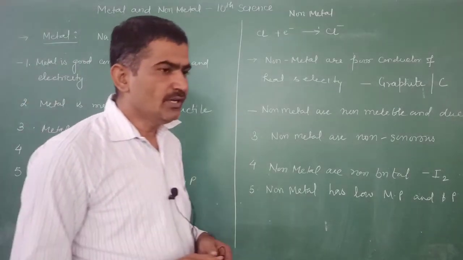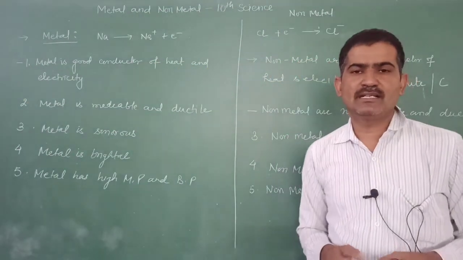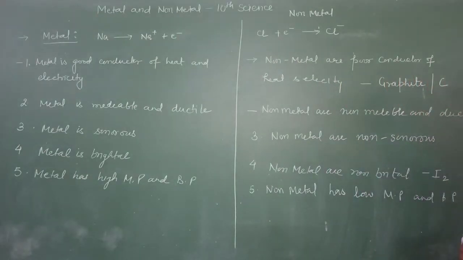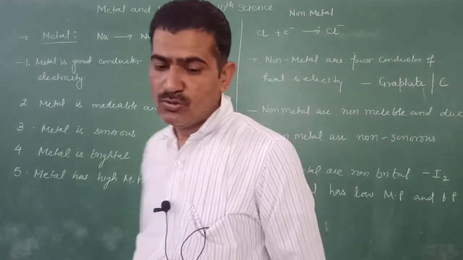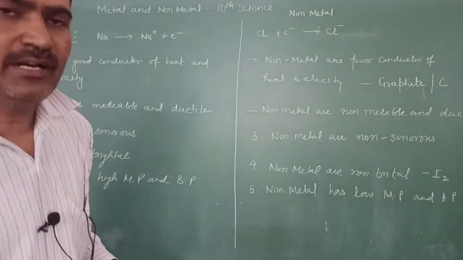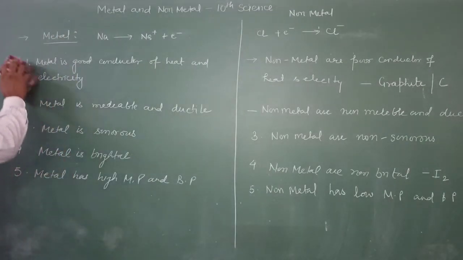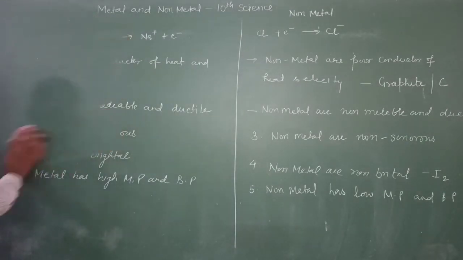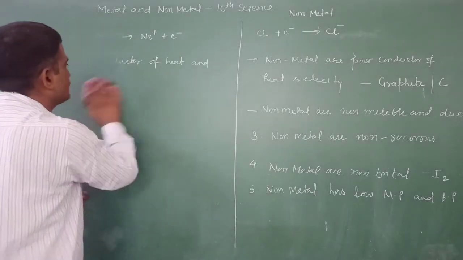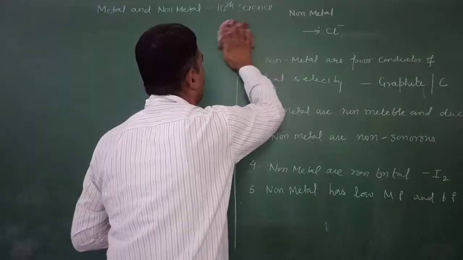And we also know some non-metals that are very brittle, that is iodine. This is a non-metal. This is, students, the difference between metal and non-metal, and it is a very important one. If you study this, it will definitely help you understand the difference between metal and non-metal. After this, we will study the chemical properties of metals and non-metals.